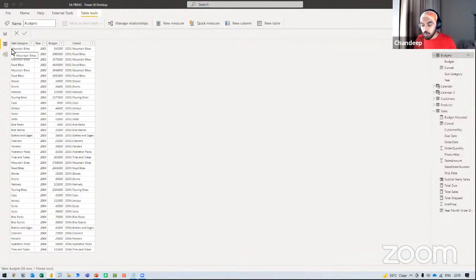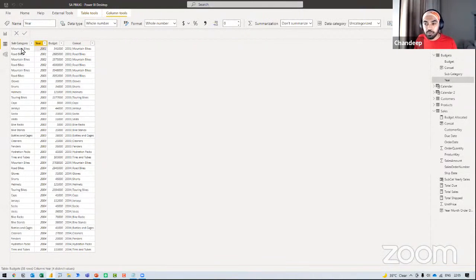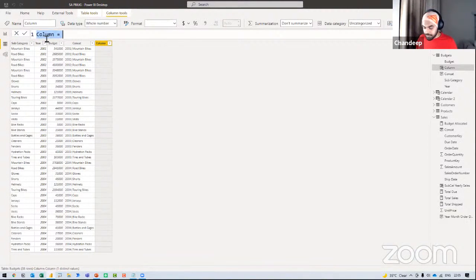What is the column going to do? The column is going to do the denominator calculation. What is that? If I apply these two filters, 2001 and mountain bikes, in the sales table, what happens to be the total? Because that is the total which happens to be my denominator. Right click, new column. I can just say that this is my sales denominator.